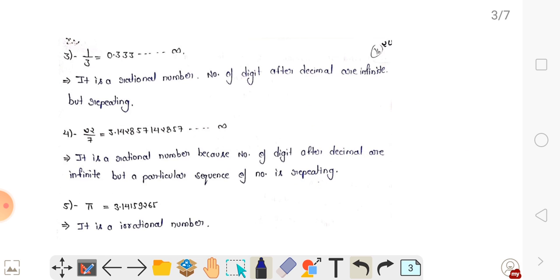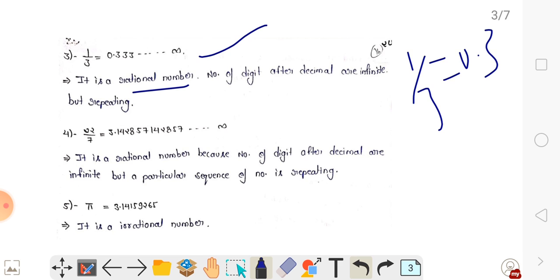Now this is the third part. 1 by 3 equals 0.33. You can see that it goes to infinity, 3333333, so it is called a rational number. If you have 22 by 7, it is 3.142857, 142857, so it is also a rational number. It is a rational number because the number of digits after the decimal is infinite, but a particular sequence of numbers is repeating. If any number is repeating or finite, it is a rational number.